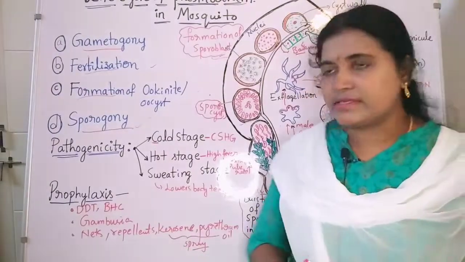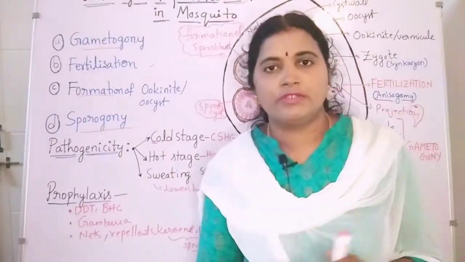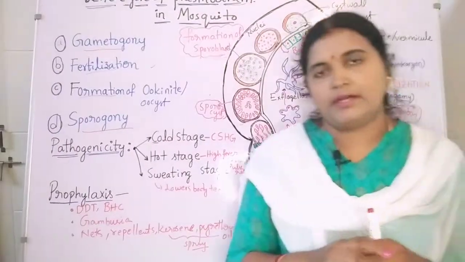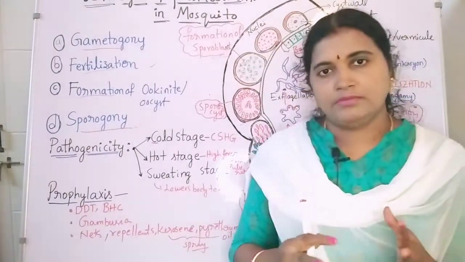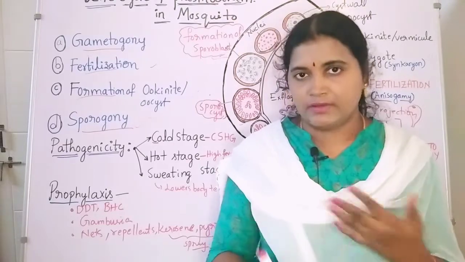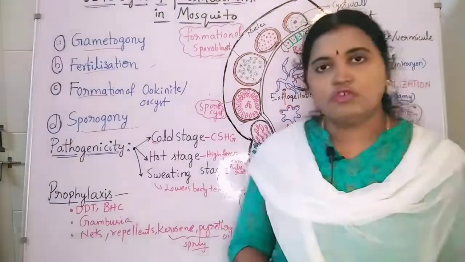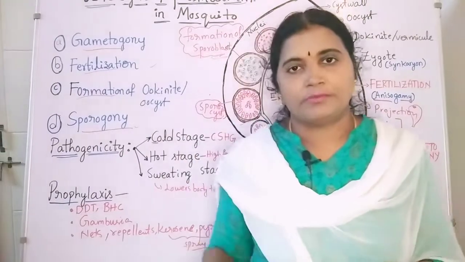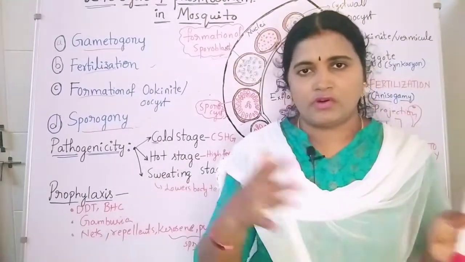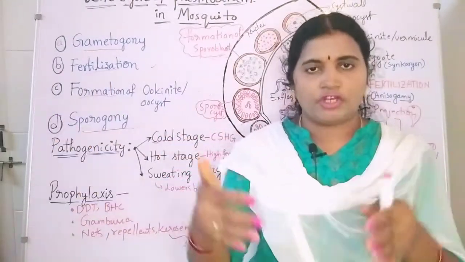And then prophylaxis: what are the preventive measures to be taken to avoid malaria or to avoid mosquito bites? Everyone knows that, but still I am explaining once again. Spray DDT and BHC chemicals in stagnant water places, ponds, and water pots.